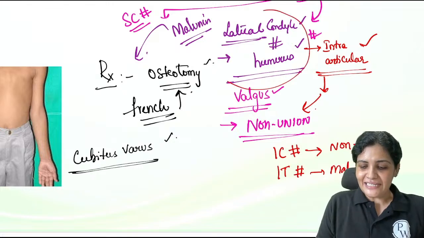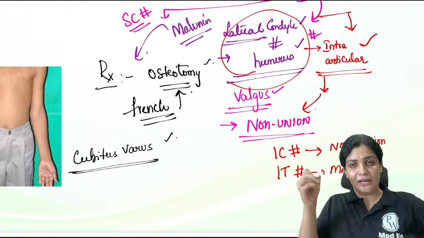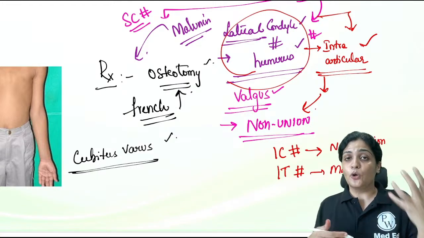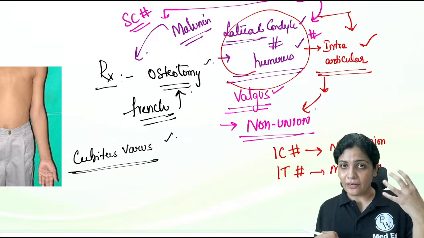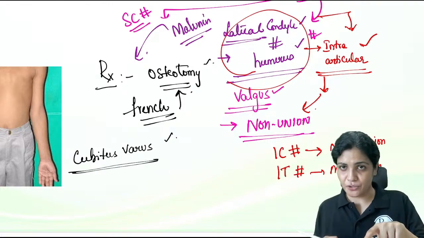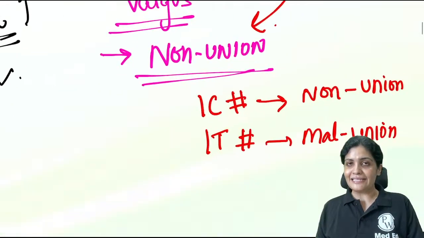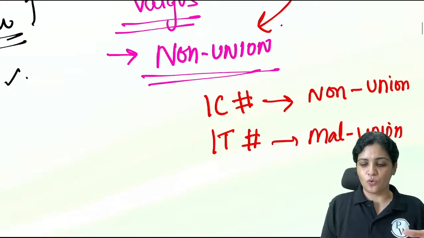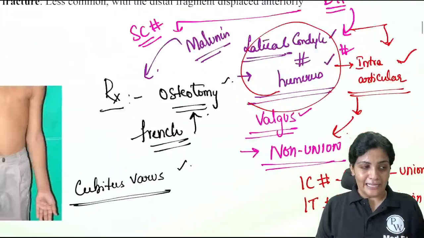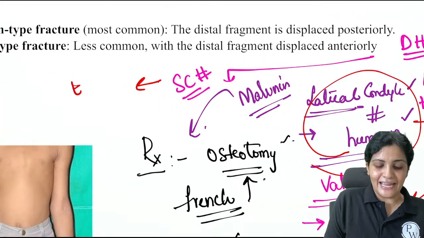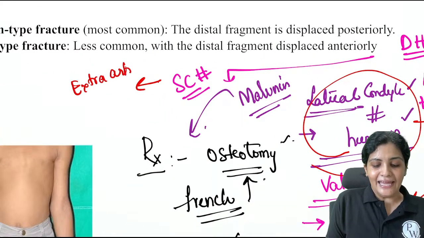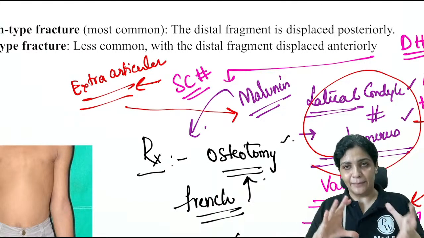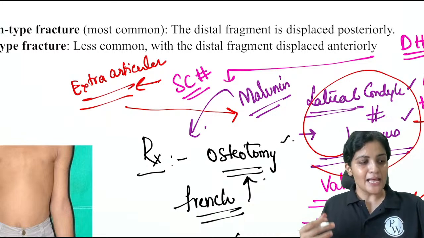So lateral condylar fracture is an intra-articular fracture. Whenever something is intra-articular, because of the synovial fluid, which inhibits healing, the union does not occur if not treated well. Understood? If it is treated well under surgical guidance, it will get united. But if it is not treated well, it will result in a complication called non-union. On the other hand, the supracondylar fracture is an extra-articular fracture. Hence, this goes into malunion. So there will be union, but there will be misalignment of the fragments. Hence, this is called malunion.